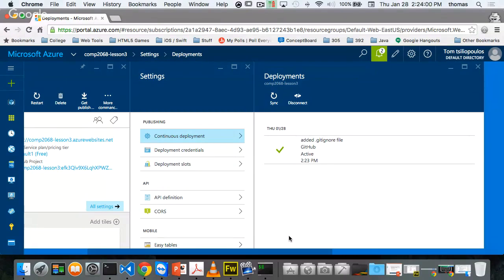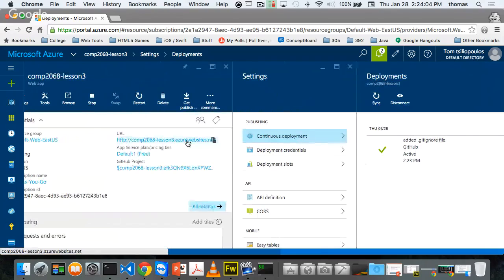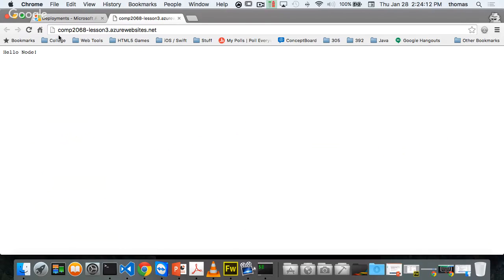Okay, let's do it. So let me test my site now. To test it, I'm going to go over here and press Control or Command and left click to open it in a new tab. And then, hey, hello node. That's up. So we're running. We're good to go up here on Azure. All right, cool.